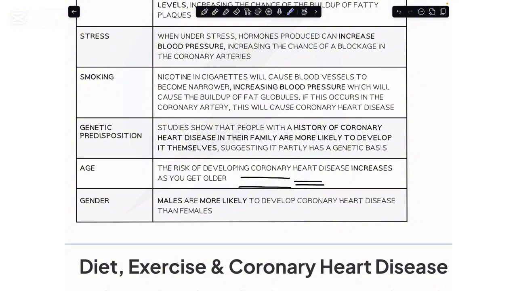And likewise, here we have the issue of gender. Male individuals are thought to have a greater chance of developing coronary heart disease compared to females.